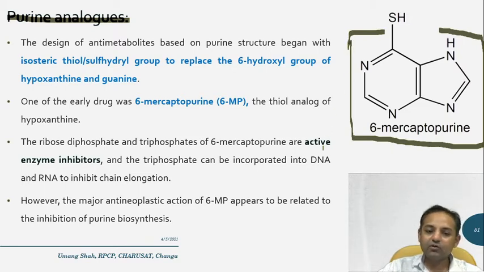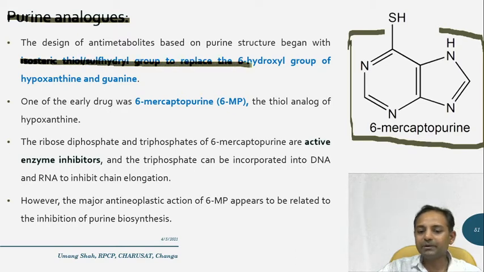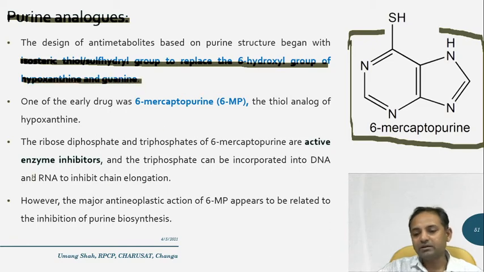And the design of these kinds of anti-metabolites, or we can say purine anti-metabolites, begins with the structure of the purine. In the structure of purine there is an isosteric thiol or sulfhydryl group to replace the 6-hydroxy group of hypoxanthine and guanine. Okay, so in the structure of hypoxanthine and guanine, here there is a hydroxy group.